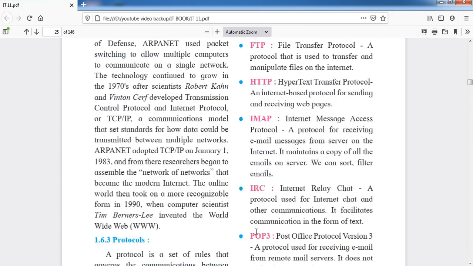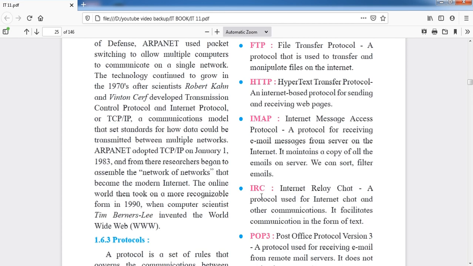What is IMAP? IMAP is Internet Message Access Protocol, a protocol for receiving emails from the server on the internet. It maintains a copy of all email on the server. We can sort and filter the email. So simply, Internet Message Access Protocol is used for receiving mails and managing them. That is the simple use of IMAP.